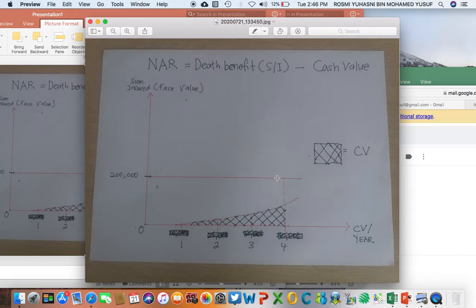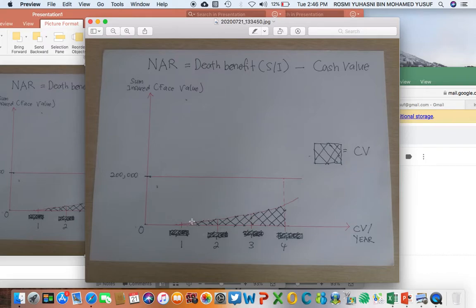So the net amount at risk, the NAR, will keep on decreasing from one year to another because of the cash value. The clear area here is the NAR.